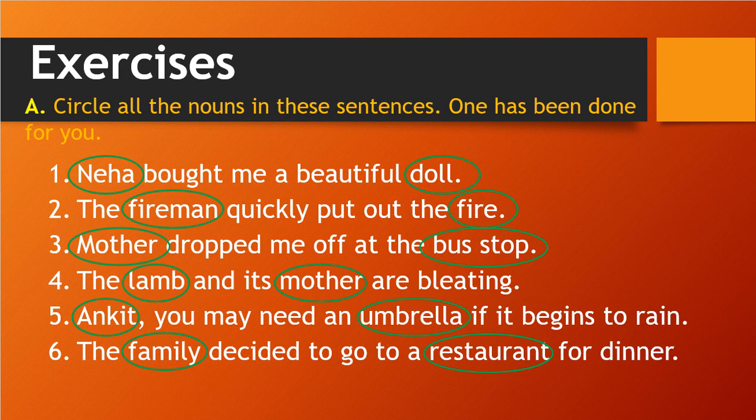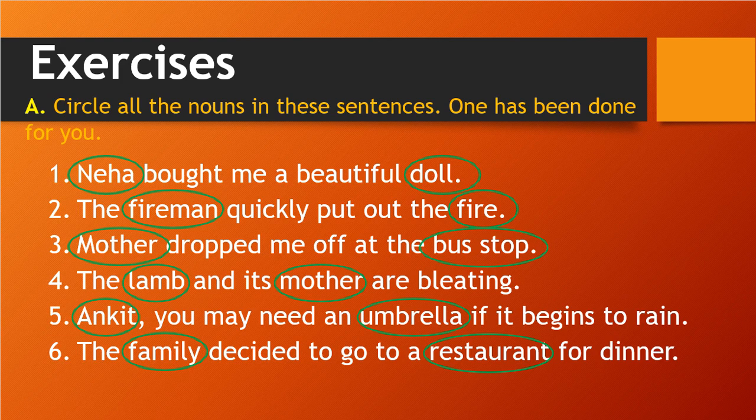Fourth one, the lamb and its mother are bleating. So in that, lamb we have also discussed. Correct? So what do you mean by lamb? So lamb is one kind of animal, also a sheep. And its mother here is also a general name.